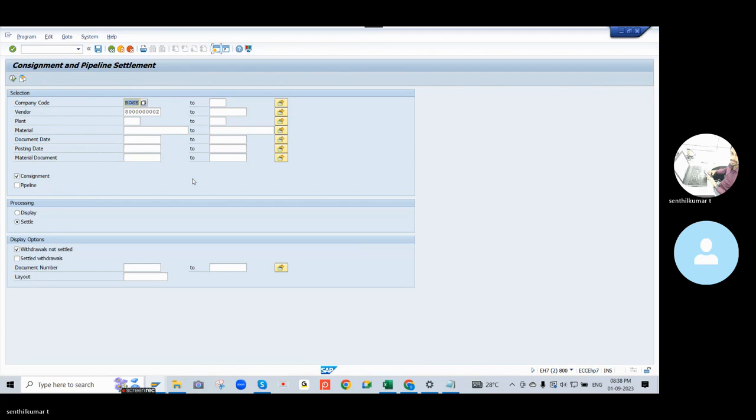Then they will issue as per the requirement. Any internal requirements, they will issue to assembly or production or whatever they want, from the consignment stock. That's why we use the special indicator K everywhere. So this is the entire consignment stock process.